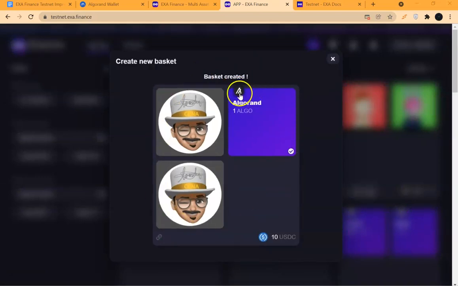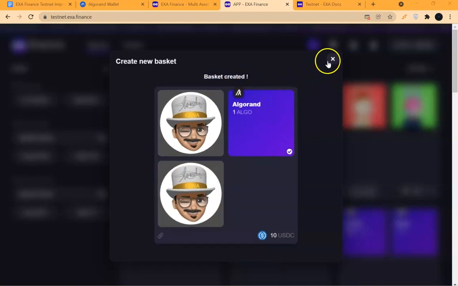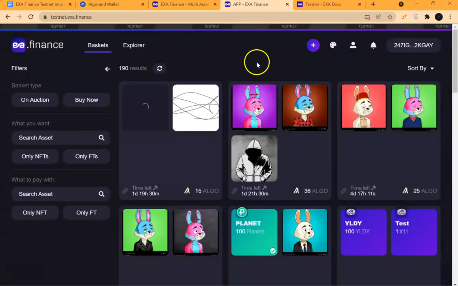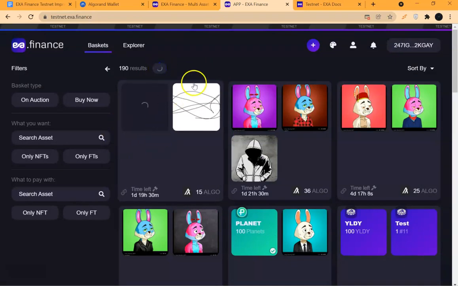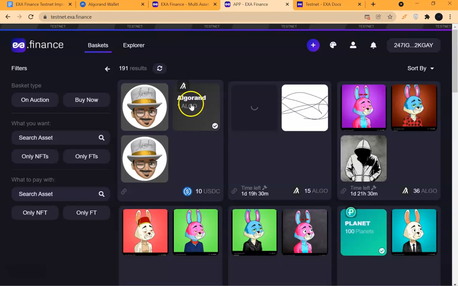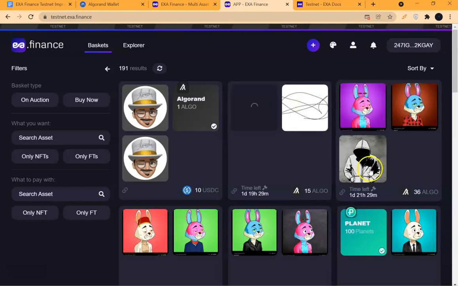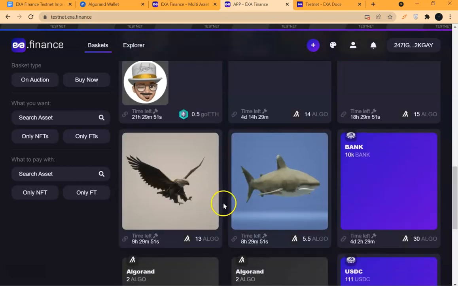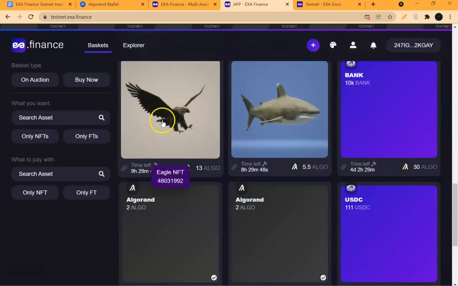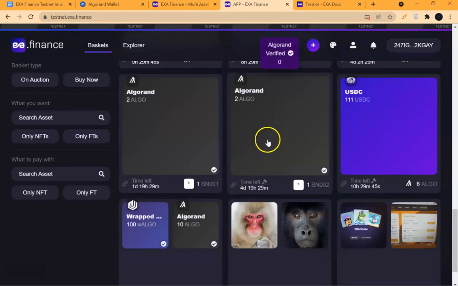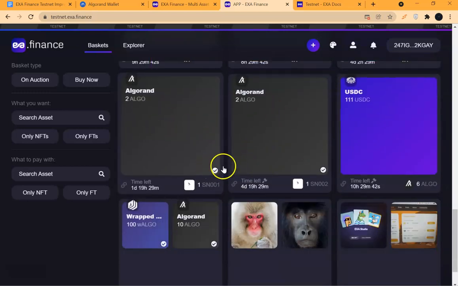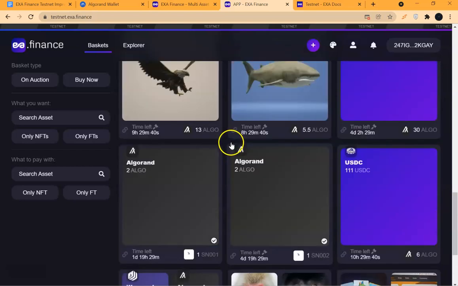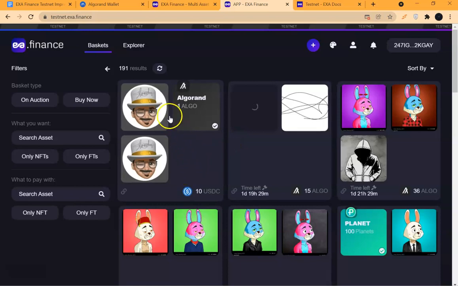So after the whole approval, look what I got here. Basket created. That is how to create baskets. You can close, and then if you refresh the page, automatically your basket will be seen. There is one algo in this basket and two NFTs. There are three NFTs here, and on and on. There is one here, there is one here, and there is just a token here, fungible tokens, algo, USDC. So this is basket created.